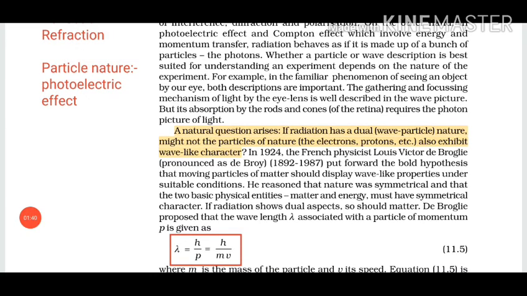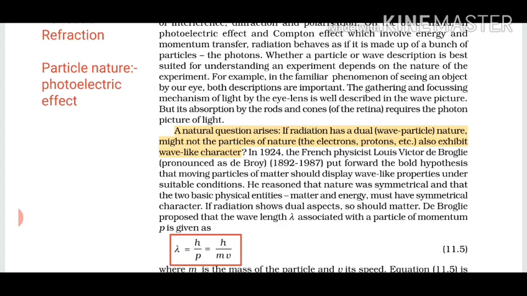Therefore, in 1924, the French physicist Louis Victor de Broglie put forward the bold hypothesis that moving particles of matter should display wave-like properties under suitable conditions. He gave a relationship called the de Broglie relation, which is lambda equals h by p. Lambda is the wavelength, h is Planck's constant, and p is momentum, which can be written as m into v, where m is mass and v is the velocity of the particle. So the final expression is lambda equals h by mv.